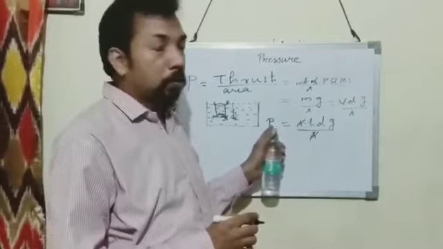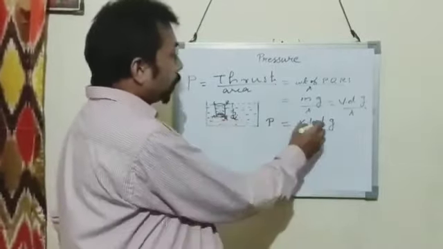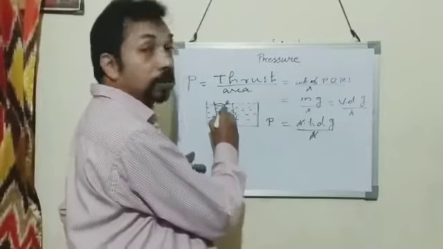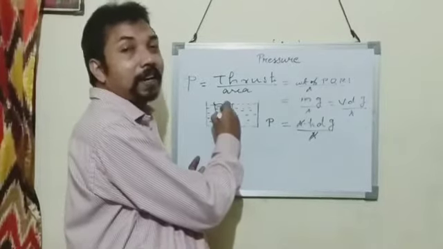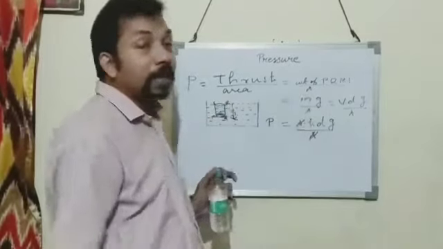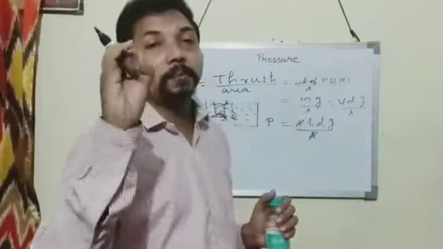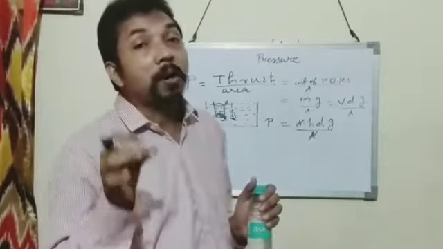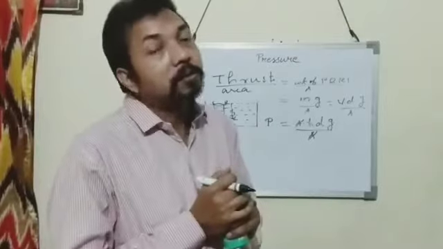Pressure due to liquid column exerted on the base PQ will be h d g. H is the height of the cylindrical vessel. D is the density of the liquid which is filled in the cylindrical vessel. And g is the acceleration due to gravity. So these are the three factors affecting liquid pressure: height of the liquid column, density of the liquid, and acceleration due to gravity.